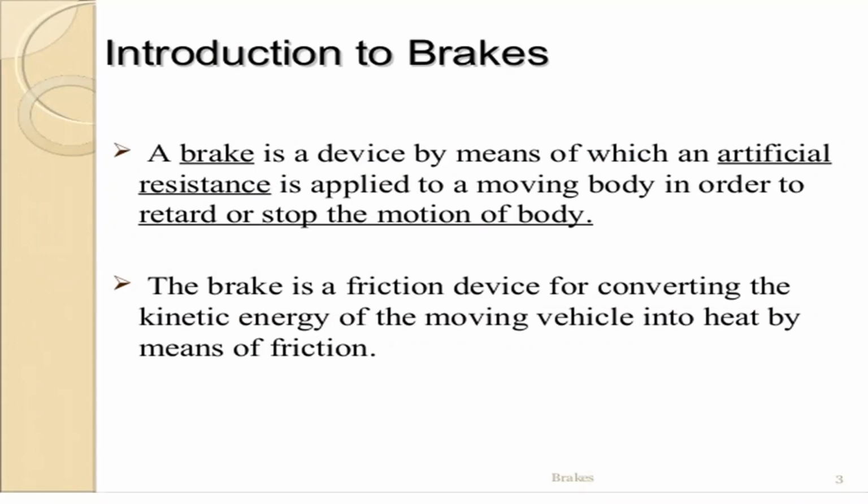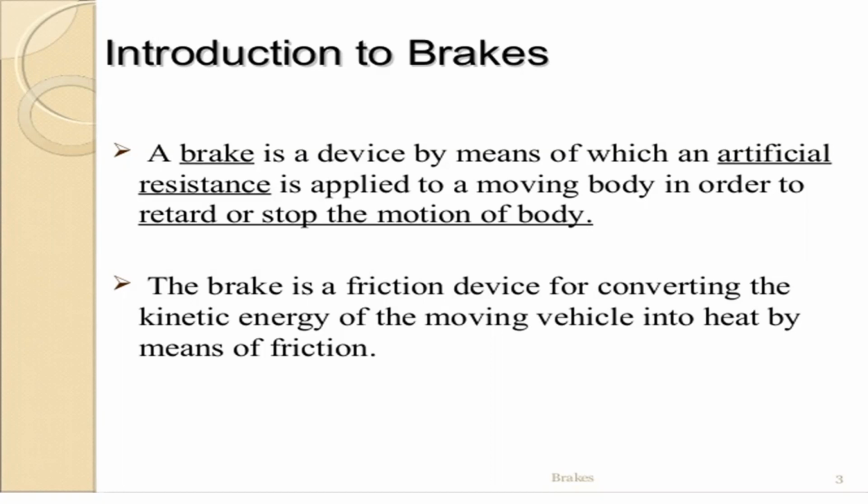A brake is a device. It is a device by which we externally apply a frictional resistance force on the wheels to stop the vehicle. So what type of force are we using? An artificial resistance is applied. That means an external resistance force is applied to a moving body in order to retard or stop the motion of the body.